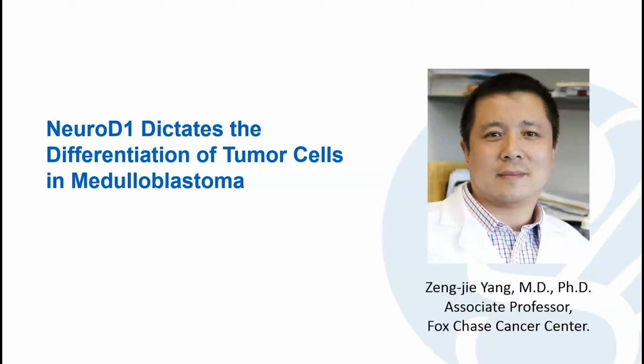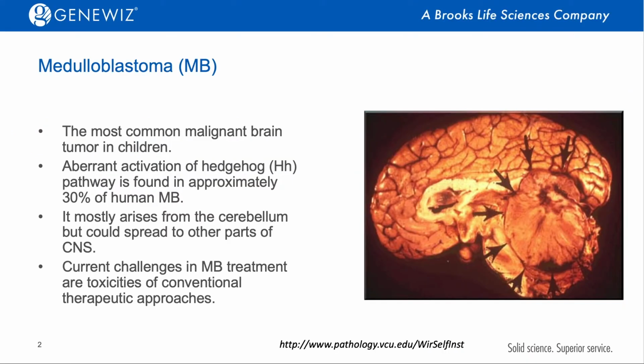NeuroD1 dictates the differentiation of tumour cells in medulloblastoma. Medulloblastoma is the most common malignant brain tumor in children. Aberrant activation of the hedgehog pathway is found in about 30% of human medulloblastoma. Medulloblastomas normally arise from the cerebellum, but could spread rapidly to other parts of the central nervous system. Current treatments for medulloblastoma cause toxicities, and improved strategies to treat medulloblastoma are still highly needed.